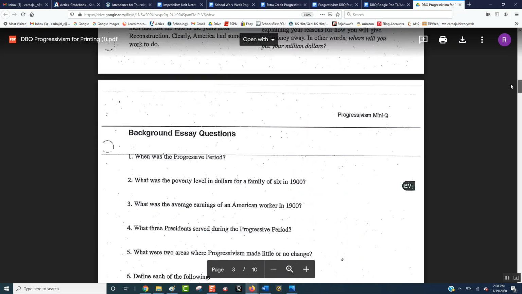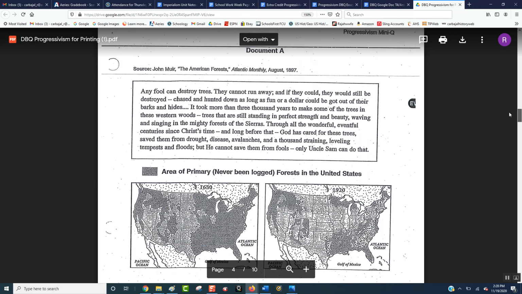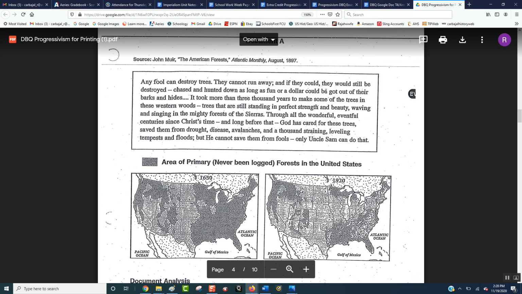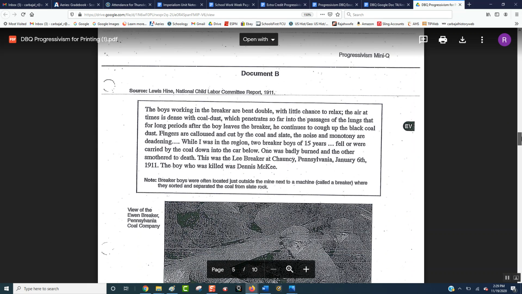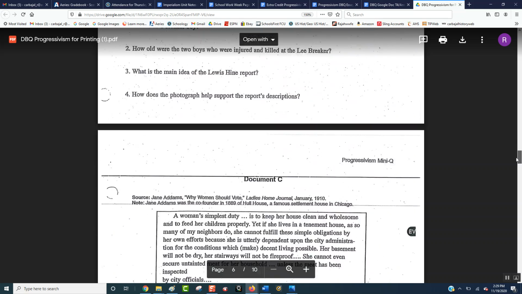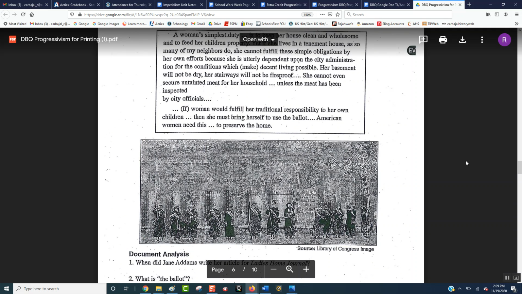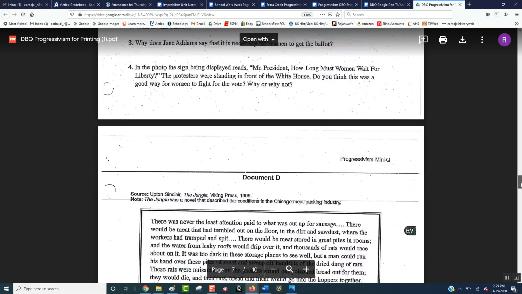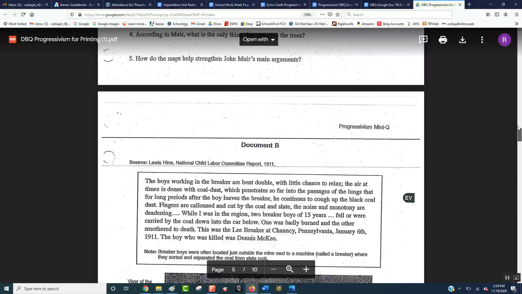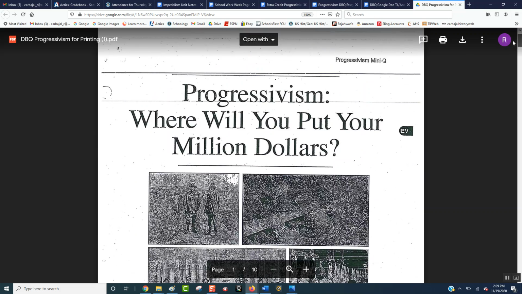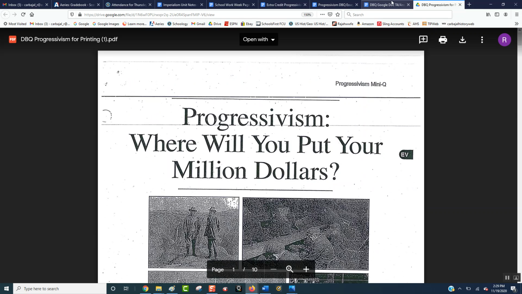So as you go through the documents, and here's document A, you are going to T4 both the writing and the maps on deforestation. Then you're going to answer the questions. You're going to go to B, which is child labor, and you're going to T4 the information written here, and then the picture as best as you can. Then you're going to go to document C, which is on women's right to vote, and you're going to T4 this and the picture. Then you're going to go to document D, and you're going to T4 about food safety and the picture. Now, where will you do that talking to the text and questions? You're going to do that on the Google Doc answer sheet / essay.